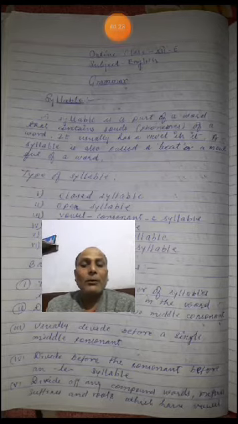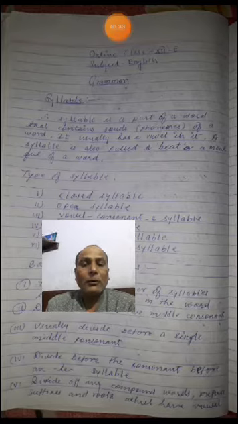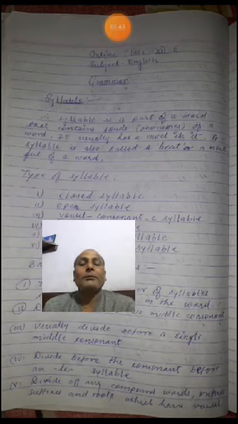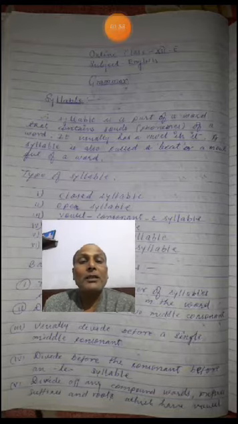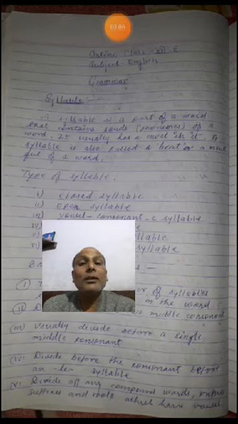Mainly syllables are known by the vowel letters A, E, I, O and U. And how many vowels are in that particular word is called the diphthong. Diphthong means a word which we are going to divide in syllables. How many vowels are there in that particular word? It usually has a vowel in it.